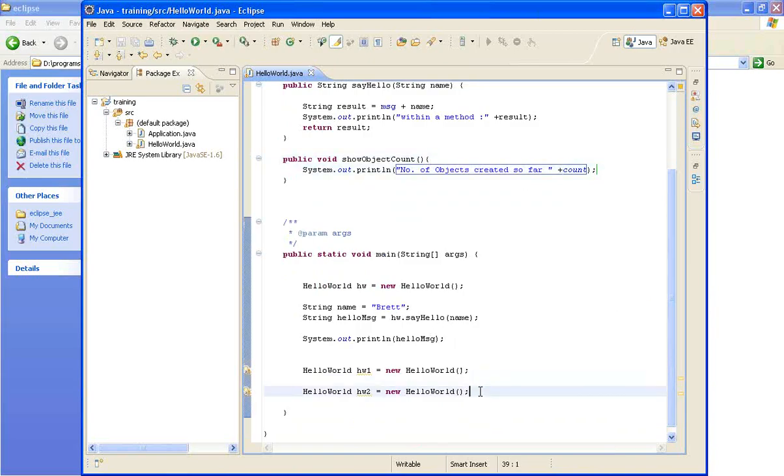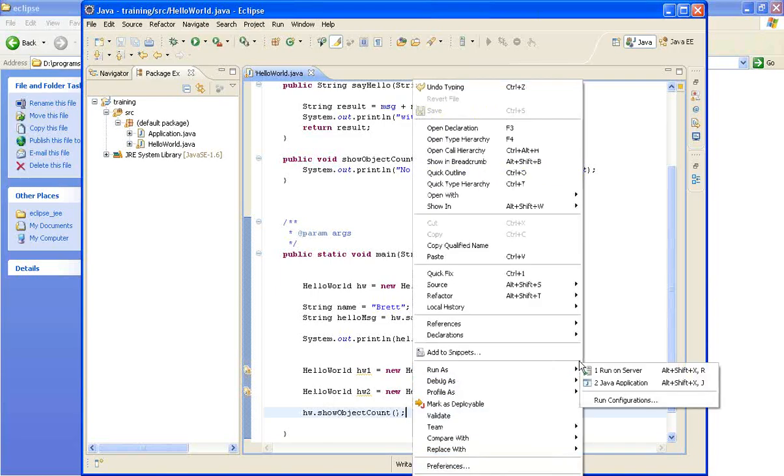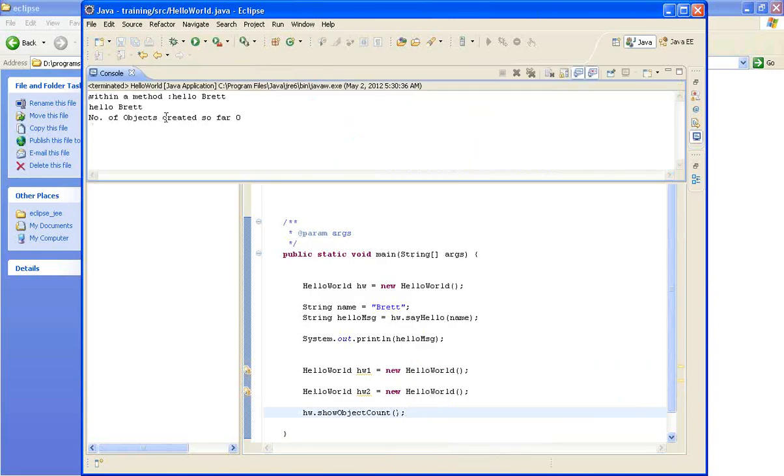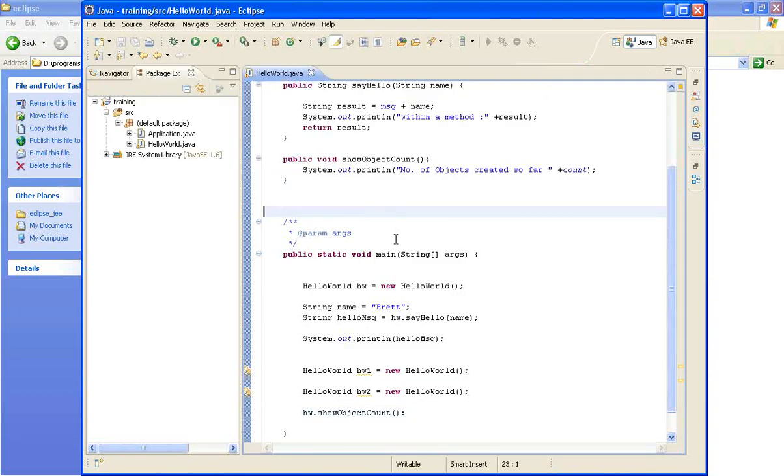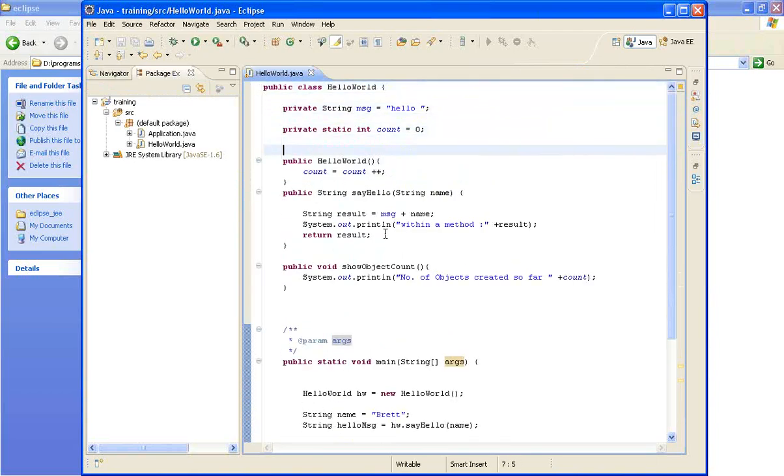Now I'm using this. Number of objects created so far, it says 0. Why?